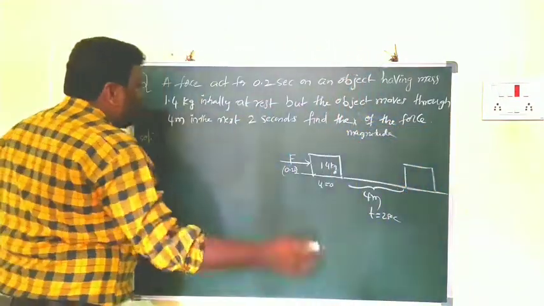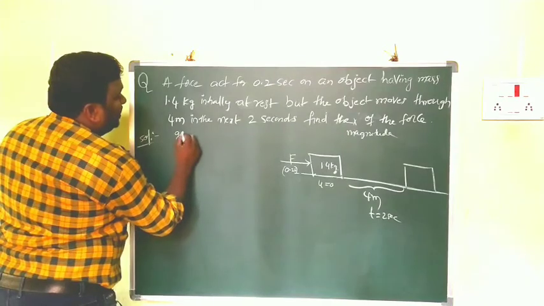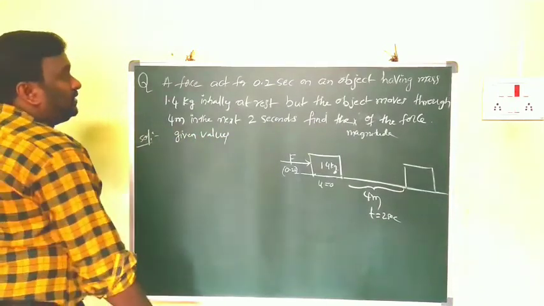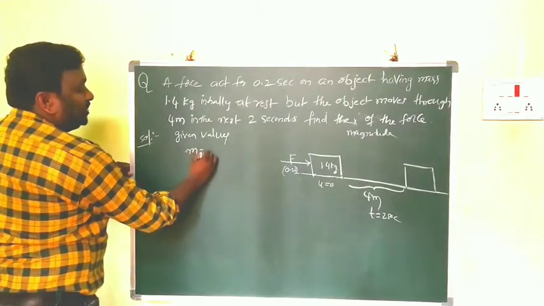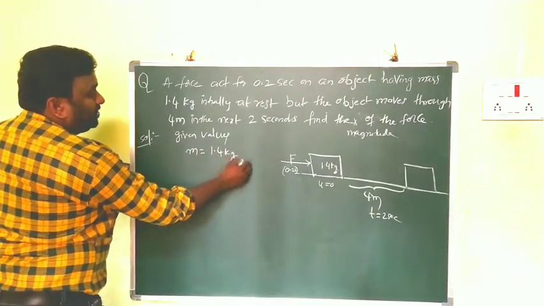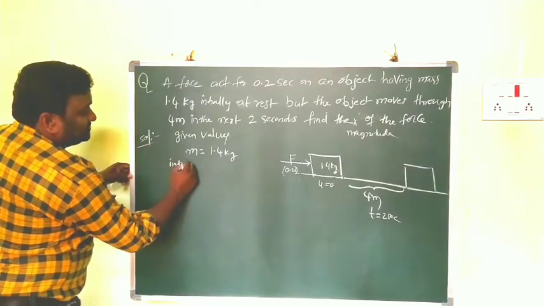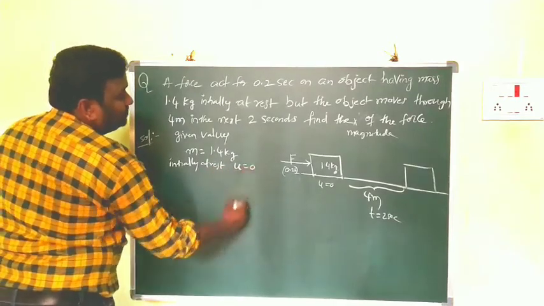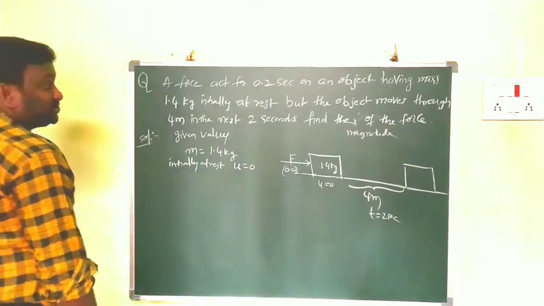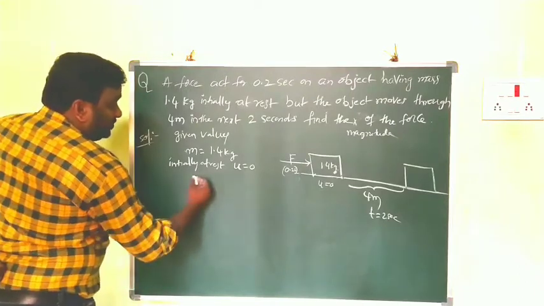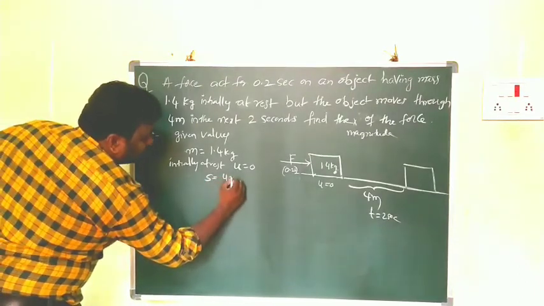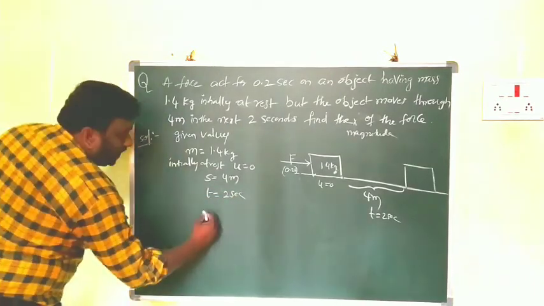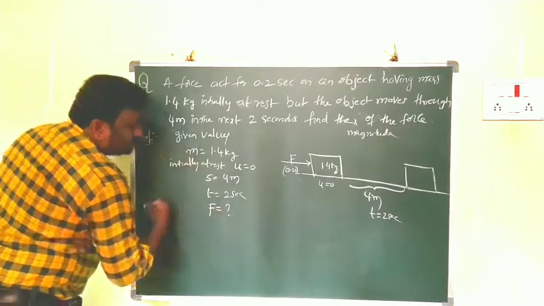Clear? In any problem, first you have to write the given data, the given values. First thing is what? Mass, 1.4 kg. Initially at rest, so what does that mean? u is equal to 0. And distance traveled is 4 meters. Time is 2 seconds. Then what do you have to find? We have to find the force.